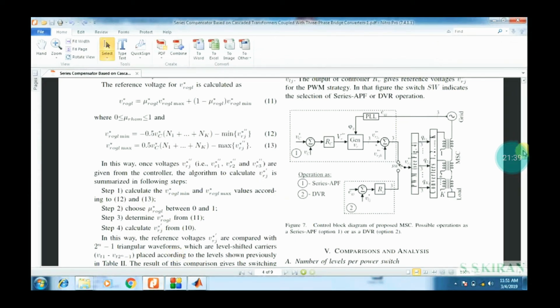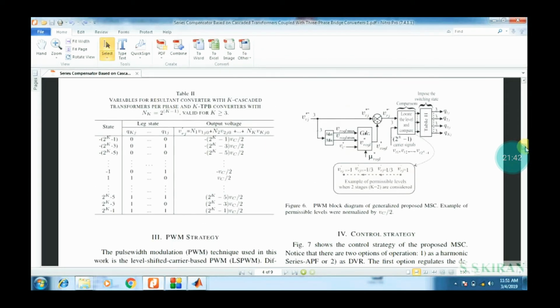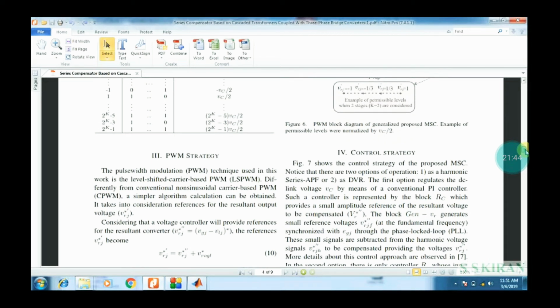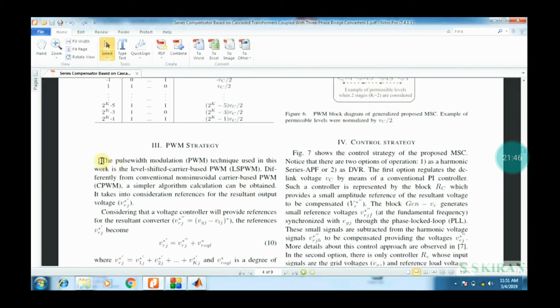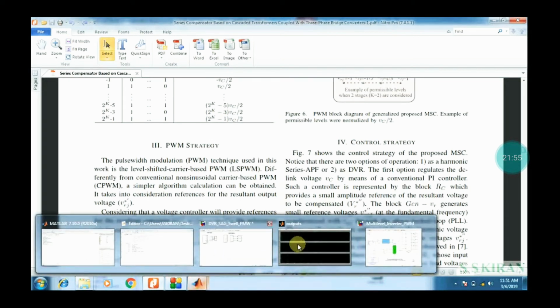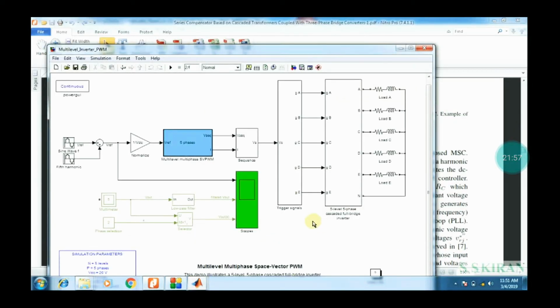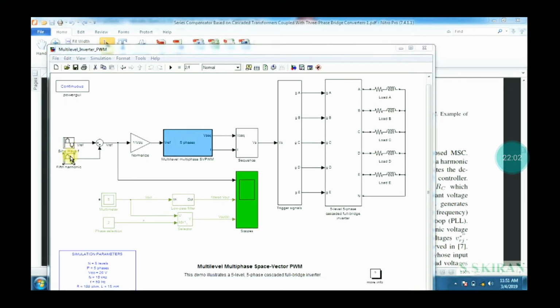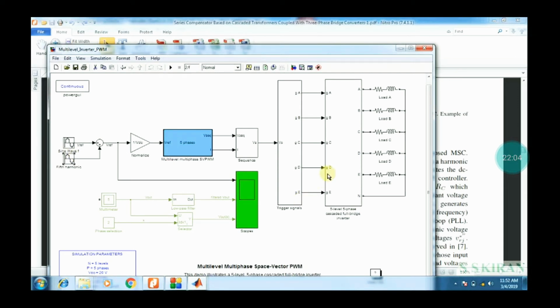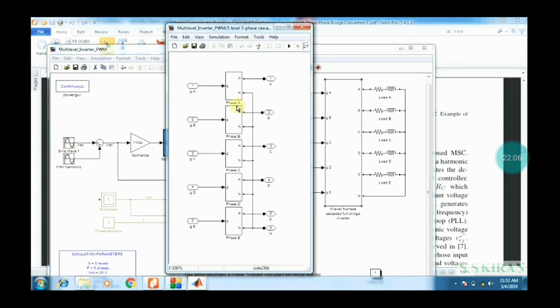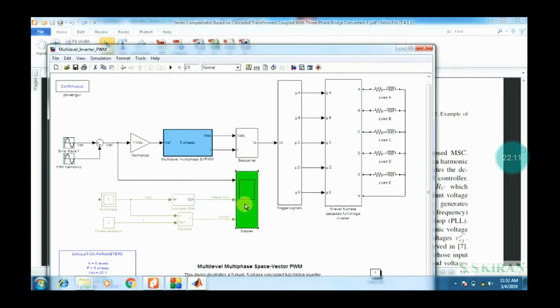You have also seen this PWM technique in the abstract. PWM means pulse width modulation, differing from conventional carrier-based PWM. See here, sine wave 1, and this is the carrier waveform, right? Now execute this one in the Simulink block, in the fifth level, phase one.